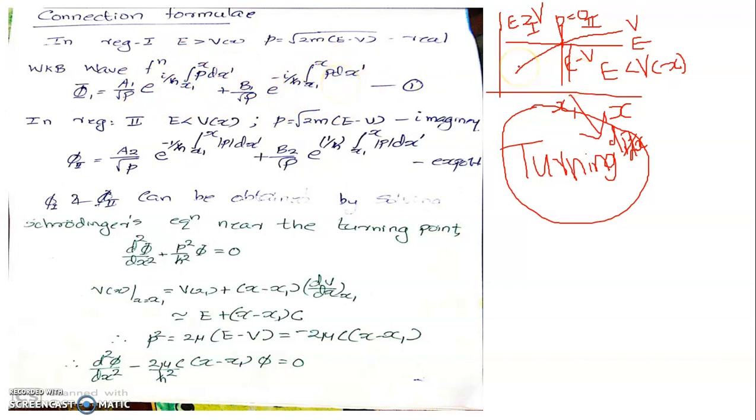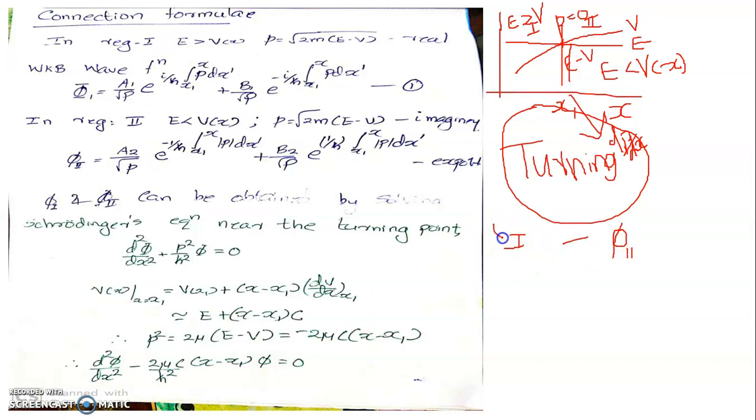And in region 1, the oscillatory solution can be represented either in terms of a cosine wave function or in terms of a sine wave function. Then, of course, we will be interested in identifying how these wave functions in the two regions are connected. That is, the WKB wave function that you write for the particle occupying region 1 is related to the WKB wave function that we write for the particle occupying region 2.